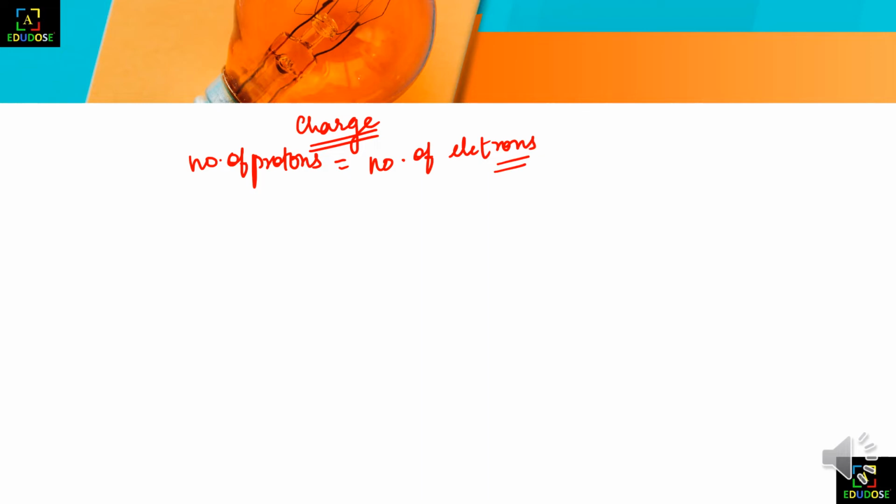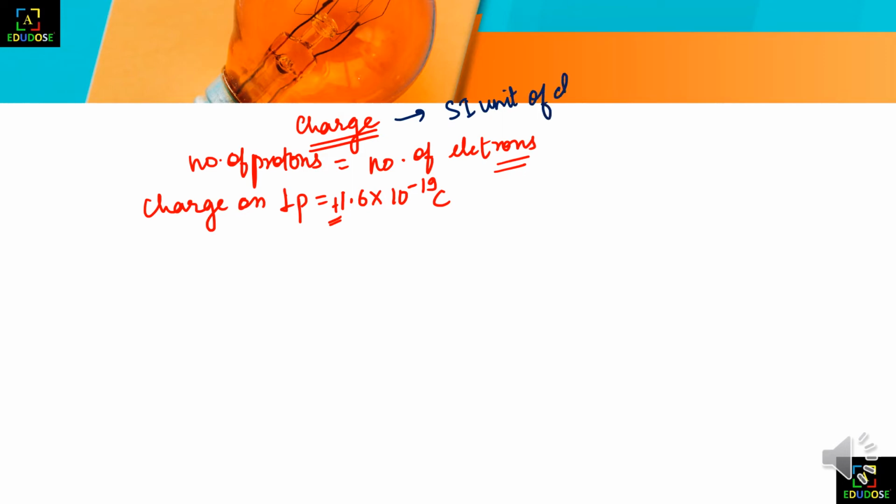So we can say if the number of protons and electrons are the same, the charge on one proton is 1.6 into 10 to the power minus 19 coulomb. It is plus, because protons are always positively charged particles. You might be wondering what a coulomb is. Coulomb is the SI unit of charge.